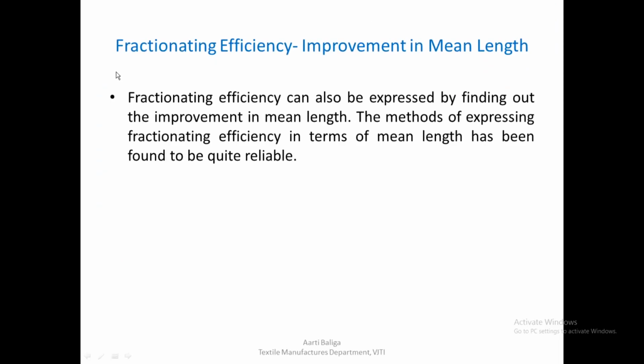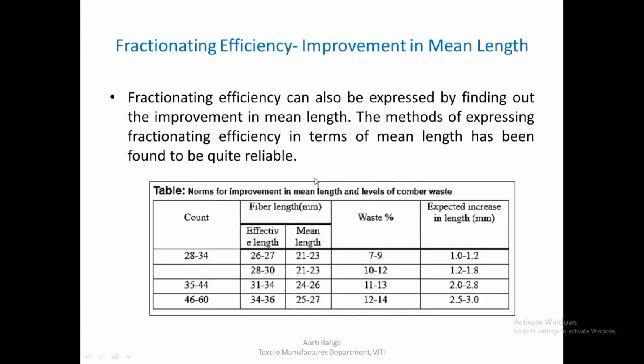Since this was a complicated method of judging the comber performance, there's one more way to see the fractionating efficiency, and simply it would be by looking at the improvement in mean length. Fractionating efficiency can also be expressed by finding out the improvement in mean length. The method of expressing fractionating efficiency in terms of mean length has been found to be quite reliable, and along with the ease of calculation, it is also found to be quite reliable.